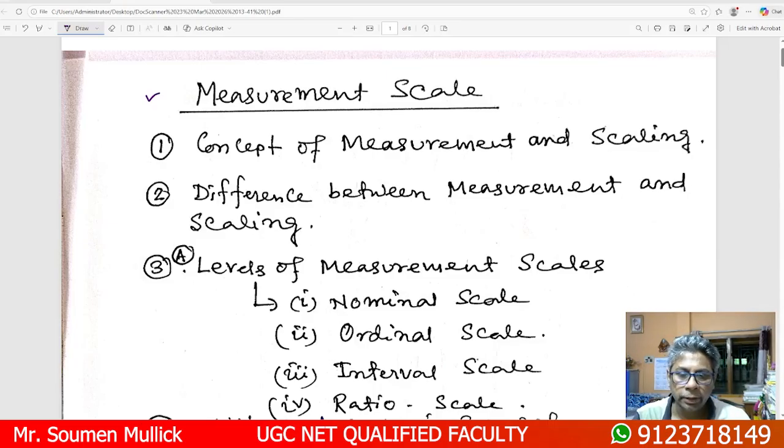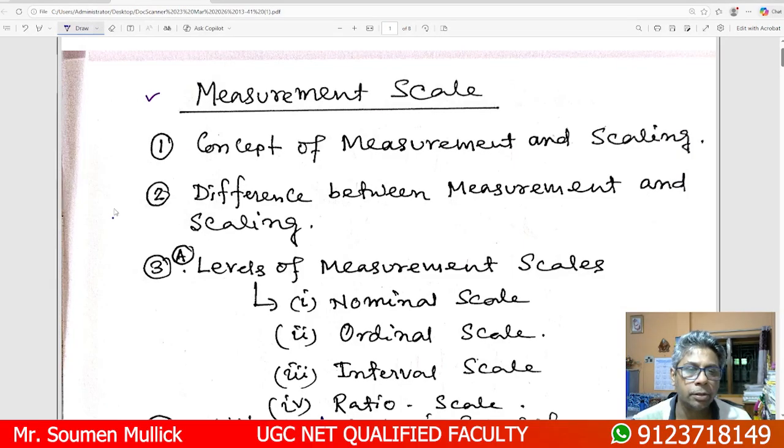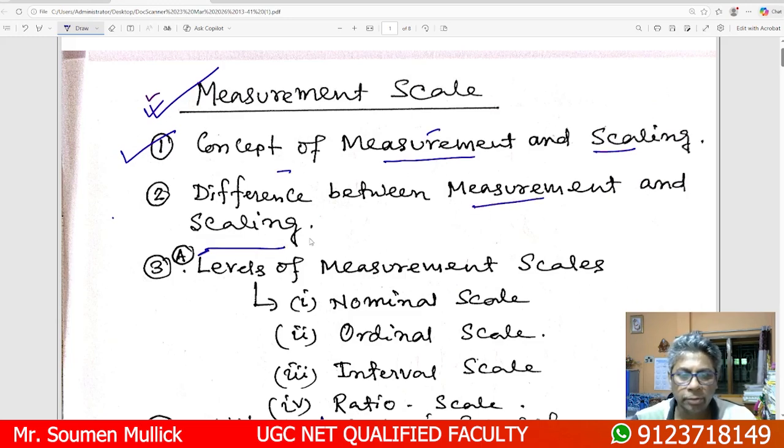Good afternoon, my dear students. Today we are going to understand the measurement scale. What are the concepts of measurement and scale? First, you have to understand the difference between measurement and scale. Second, you understand the difference between measurement and scaling. This is the conceptual difference.